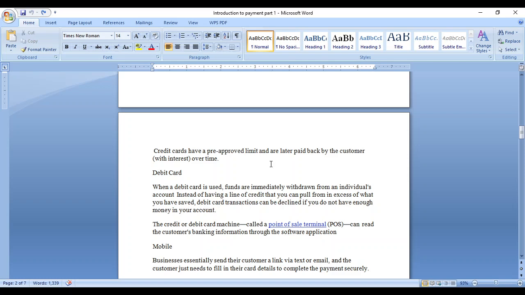The same functionality is used for the debit card also, but what is the difference? With the debit card, you can spend only as much amount as is available in your account. You cannot spend over the limit amount. Debit card is low risk compared with a credit card because you have a balance in your account, so for that reason you can do the transaction.